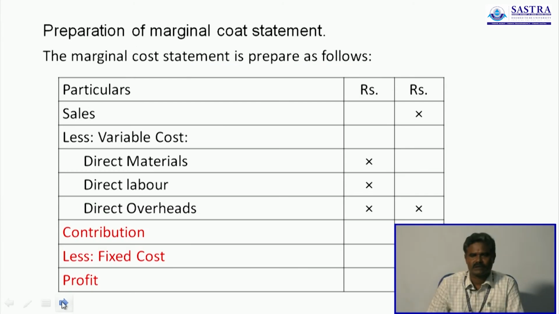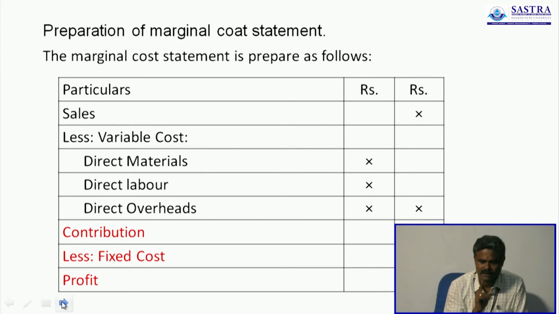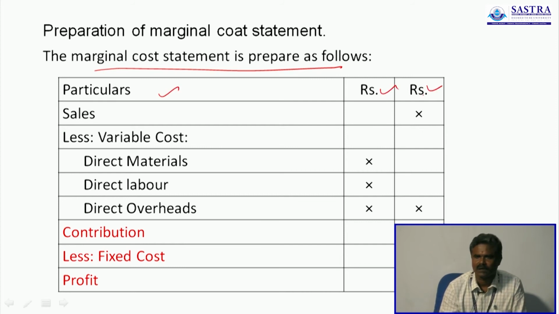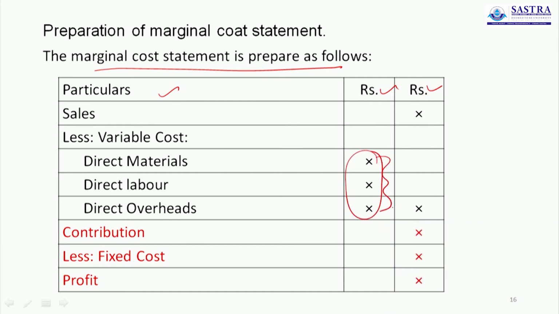Preparation of marginal cost statement. The marginal cost statement is prepared as follows. So this is a statement, this is a format for preparation of marginal cost statement. It has 3 columns: particulars, rupees, rupees, inner column and outer column. Whenever the subdivision of information is given, it should be entered in the inner column. Then finally you will take the aggregate value in the outer column. So start with sales, less variable cost, which is nothing but marginal cost.